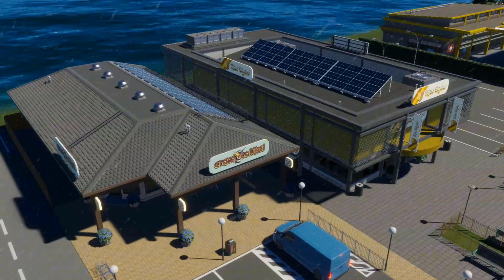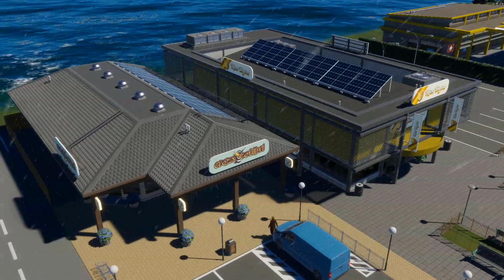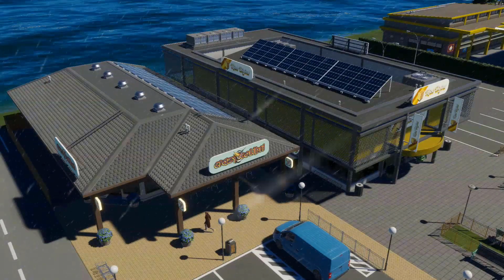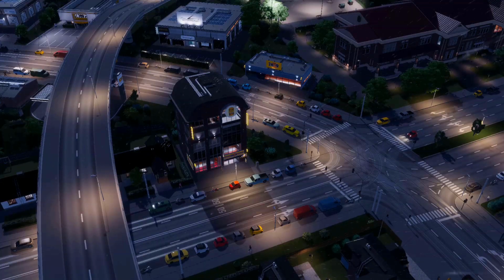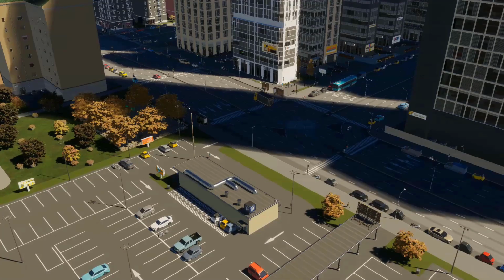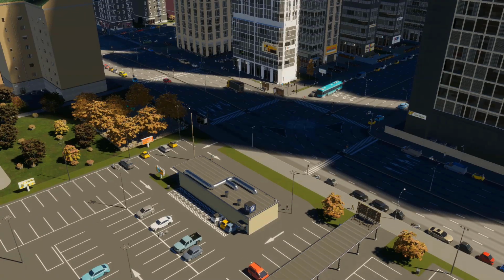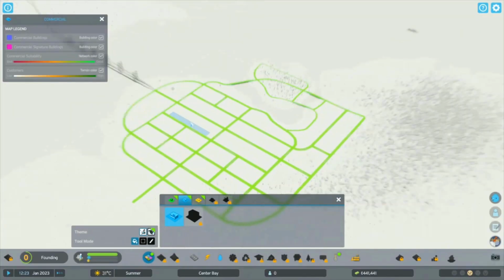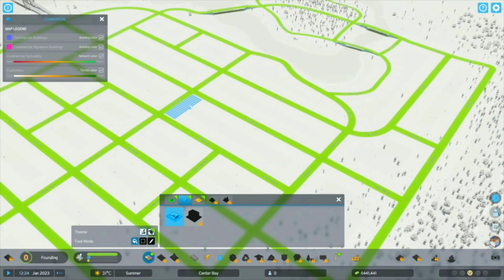In this episode, I'm gonna share some tips and strategies on how to build successful commercial areas. Where should you zone them? When should you zone them? And problems about customers, etc. Now, let's get started. When we talk about where to zone commercial areas, there are two different situations.